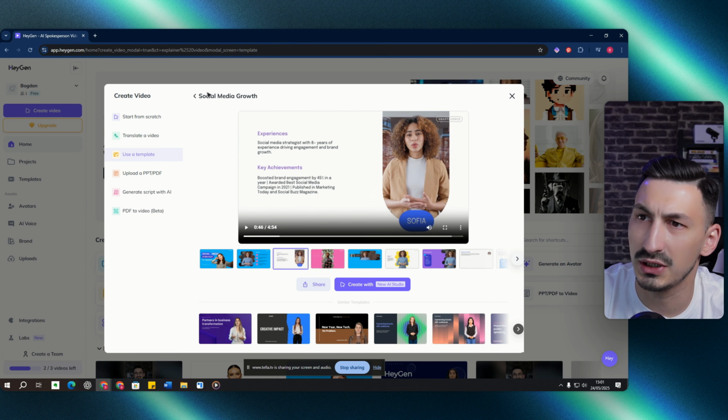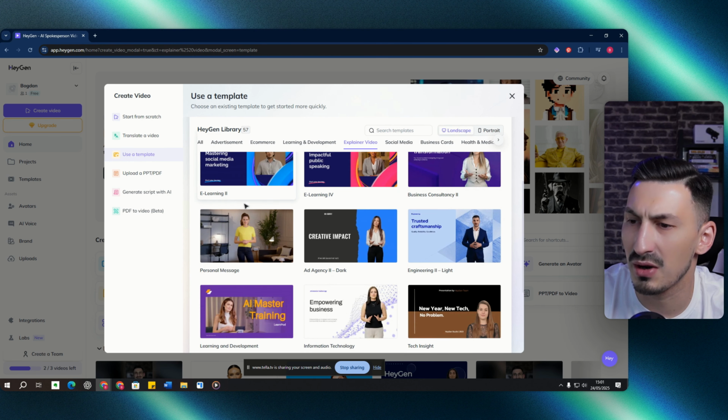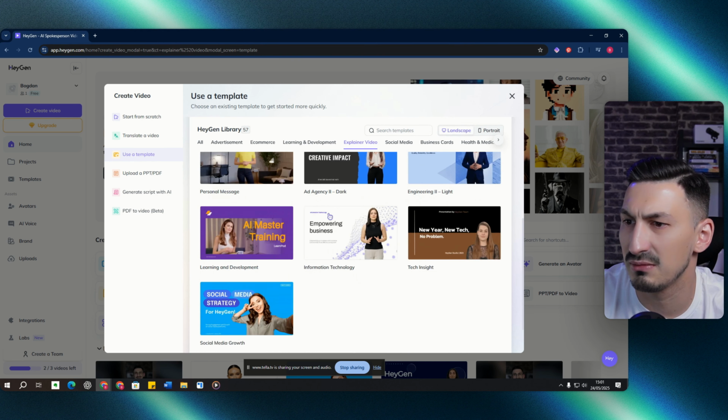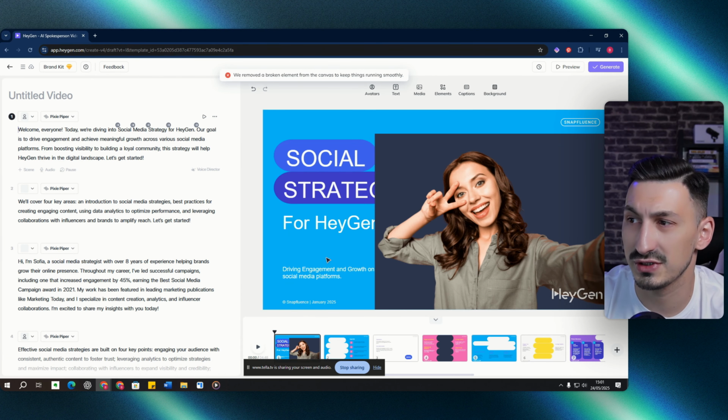However, if you're not happy with the template, you can always click here and go back, and then you can select a different template. However, for this scenario, I'm actually just going to select that template. So let me see what it is and click the button that says use this template. Now this opens up for us and it's already built.